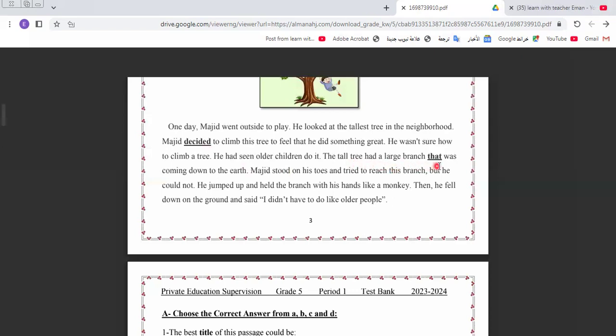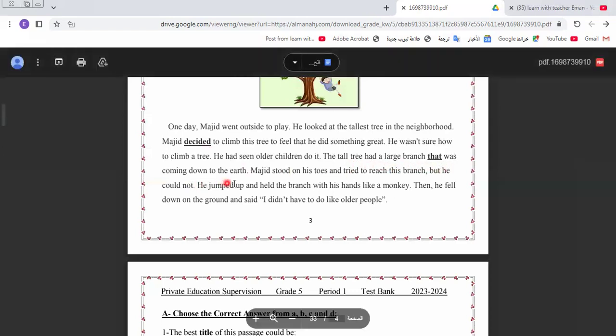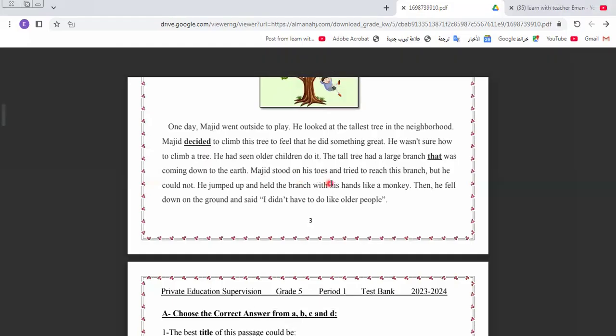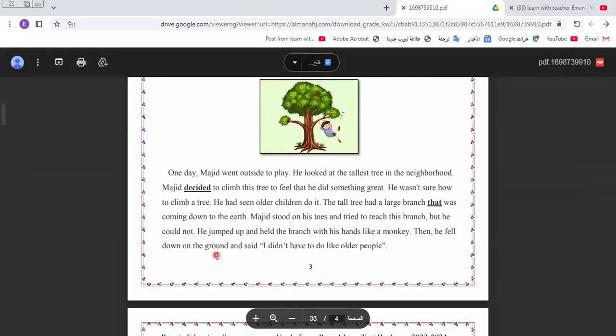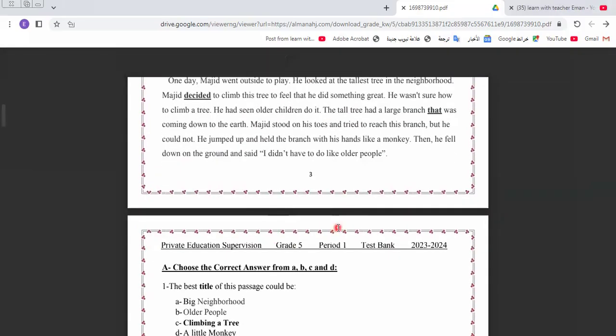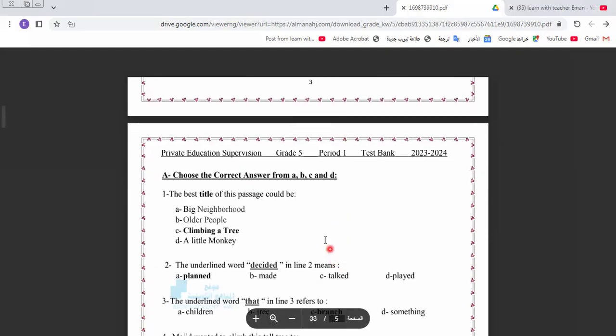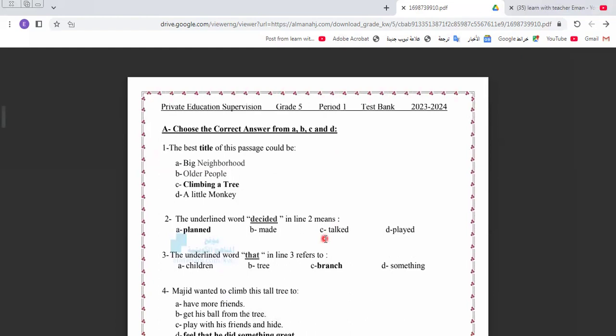The tall tree had a large branch that was coming down to earth. Maggid stood on his toes and tried to reach this branch, and he couldn't. He jumped up and held the branch with his hands like a monkey, like this picture. Then he fell down on the ground and said, I didn't have to do it like older people. Okay, let's do the questions related to this text.